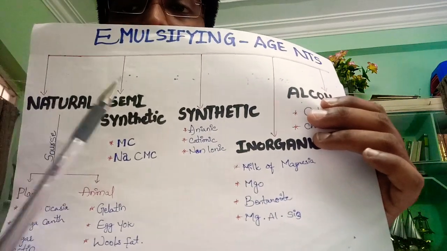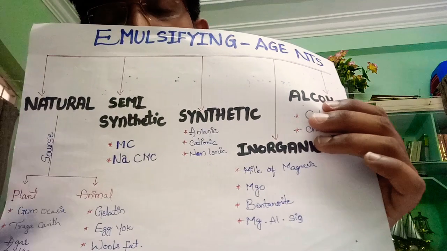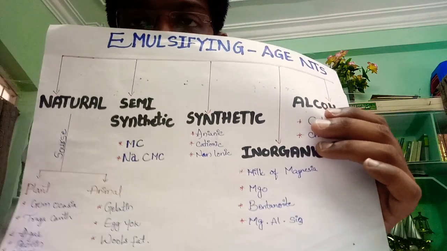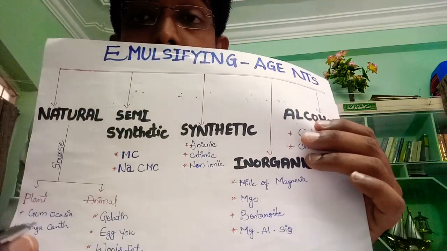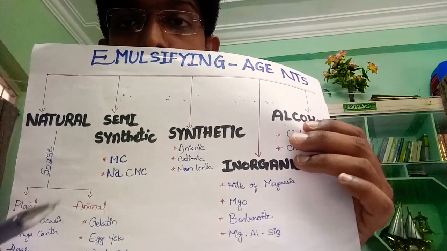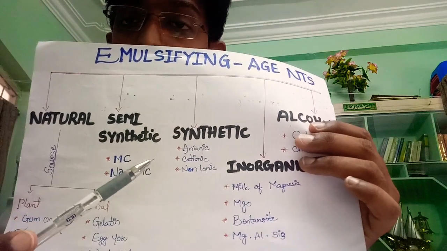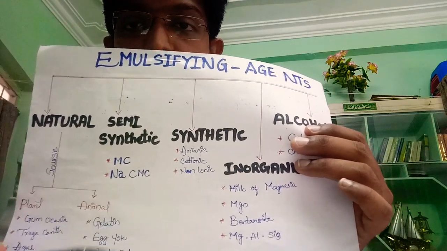Then you have synthetic type of emulsifying agents. In synthetic type of emulsifying agents, basically you have surfactants, those substances which will reduce the interfacial tension in order to miscibilize oil and water. You have the 3 types: cationic, anionic, and non-ionic type of emulsifying agents.